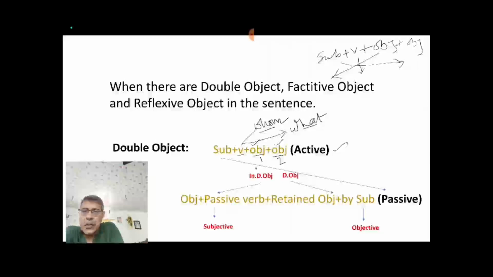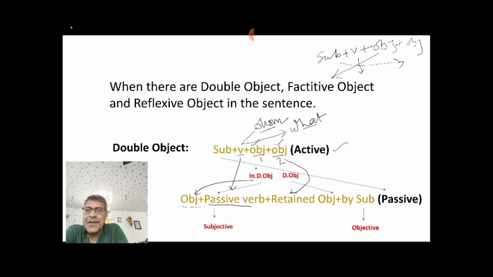Now you see, we are taking the indirect object first, in place of subject. Okay, now you set the passive verb. Now you set this retained object. The object that you didn't take in place of the subject is called the retained object.